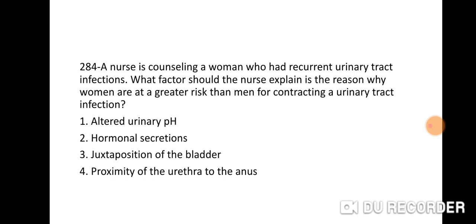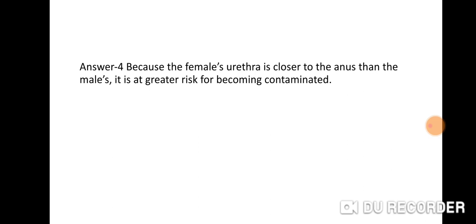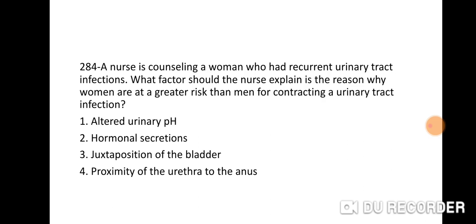Right answer is 4. Because the female's urethra is closer to the anus than the male's, it is at greater risk for becoming contaminated. Okay. Right answer is 4, proximity of the urethra to the anus. Okay.